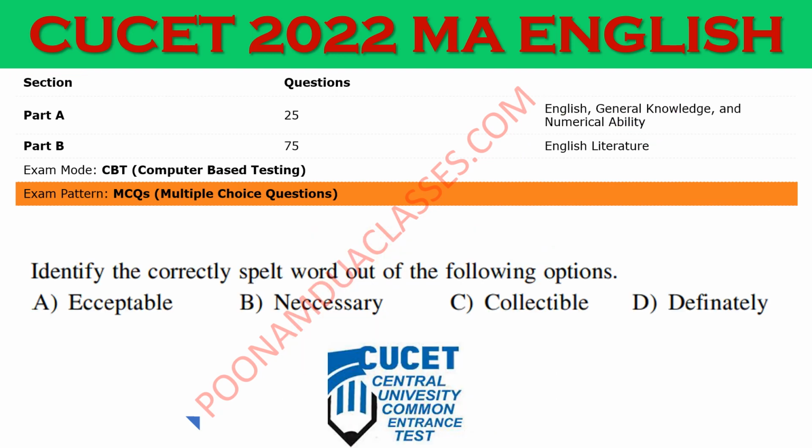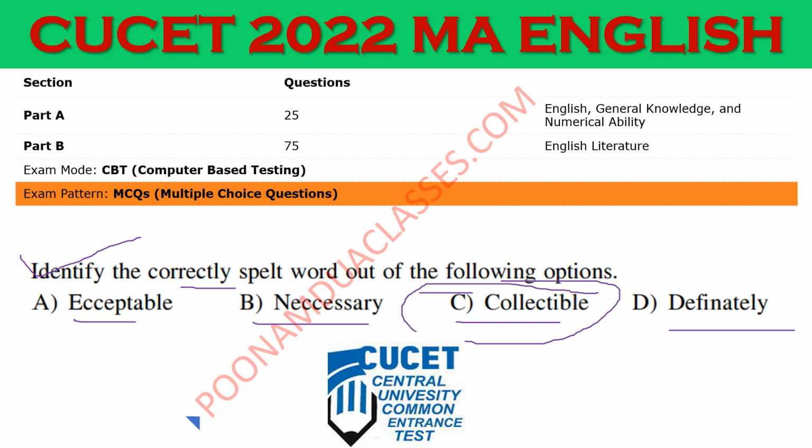Let us see what kind of questions can be there in the exam of English. You may be asked to go for the right or wrong spelling in some of the given options here. We have to identify the correct spelling. Acceptable, necessary, collectible or definitely. इन चारों में से कौन सी spelling सही है? That you are to tell as an answer, and here the answer is option C, collectible.